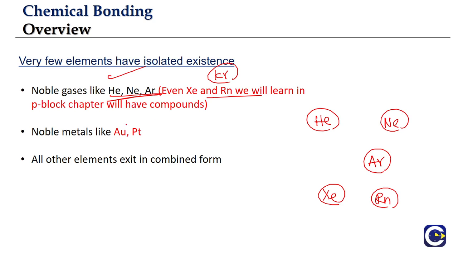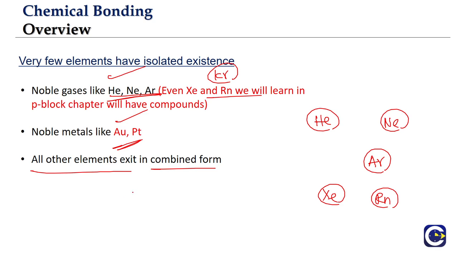When it comes to metals, we have some of them, the so-called noble metals, which are less reactive, like gold and platinum. They also will have isolated existence, but gold also can form compounds. And most of the other elements, when you see how they exist in nature, will be existing in what we call the combined form.